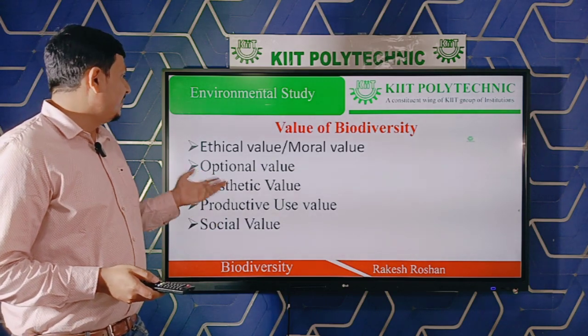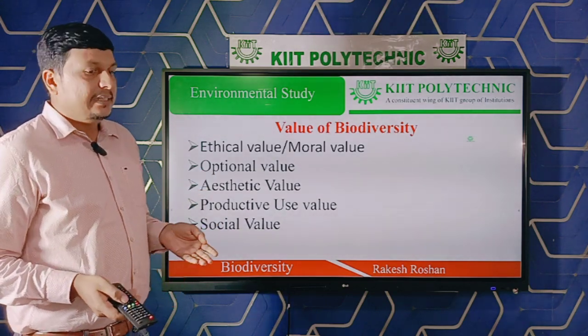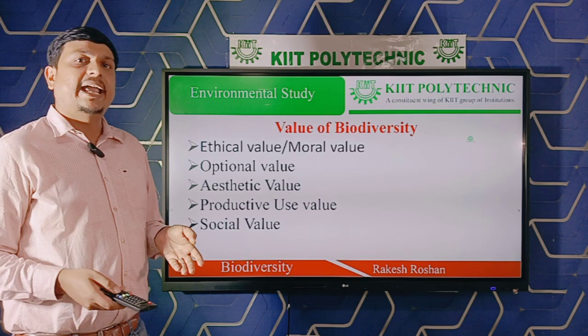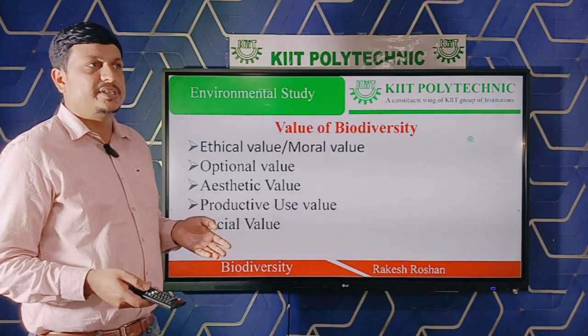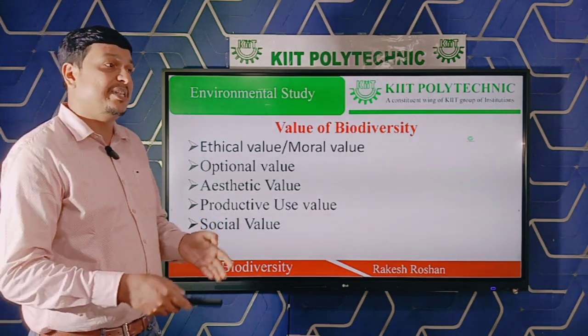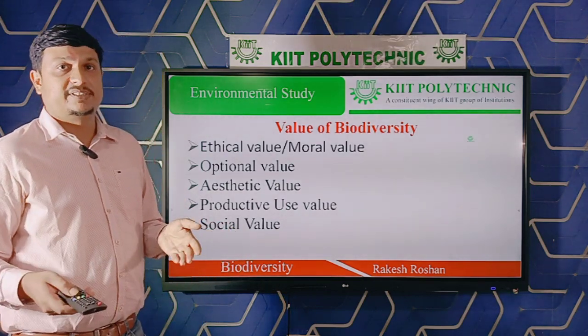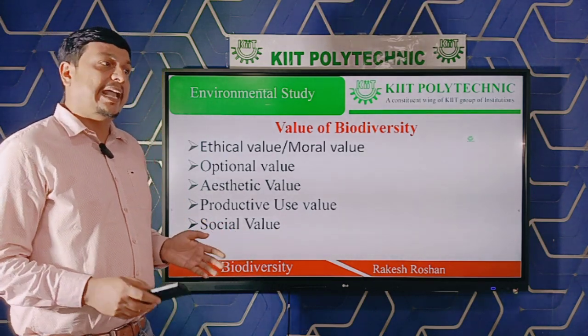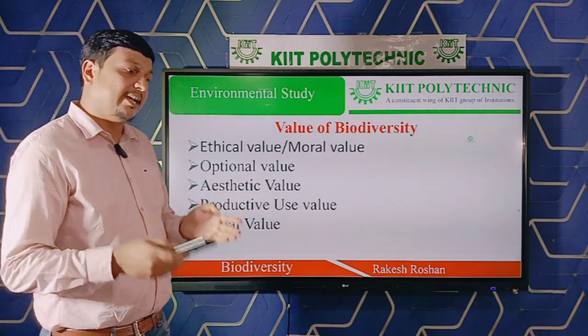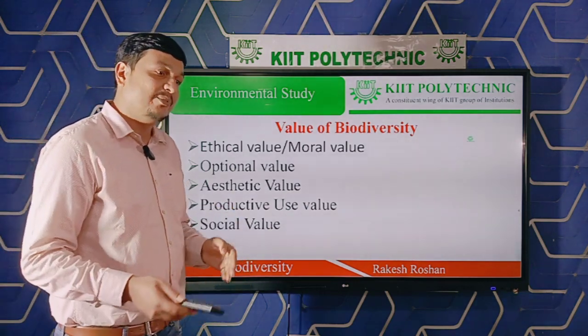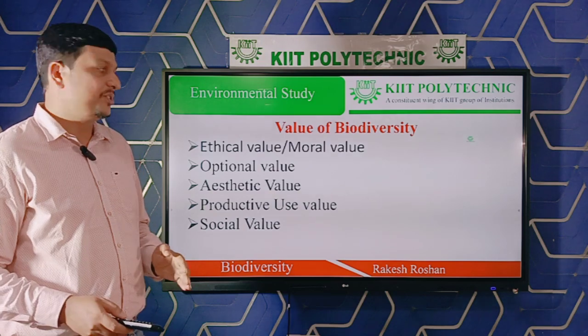Optional value: some plants and animals may not have present uses, or not great present uses, but maybe in future they will have more uses. So we also have to take care of all those things which do not have so many present uses.